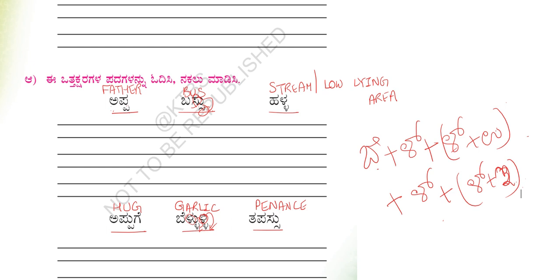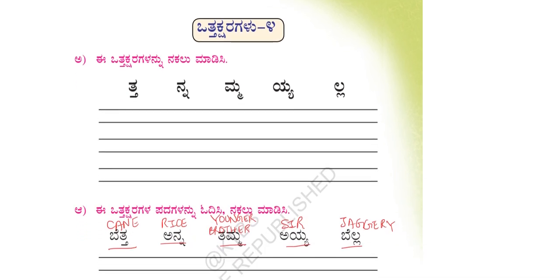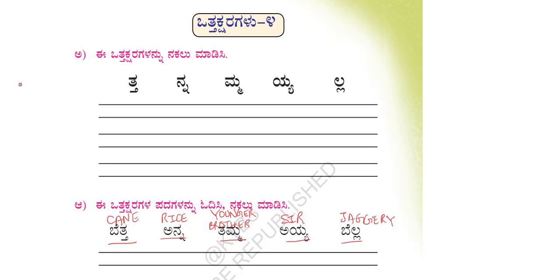Now we will continue and look at the words on page 37. These are the alphabets where the Utakshara symbol is totally different from the alphabet: ta, na, ma, ya and la. If you notice, when you look at the symbol, you cannot guess what the alphabet is. So you have to remember these symbols very clearly.